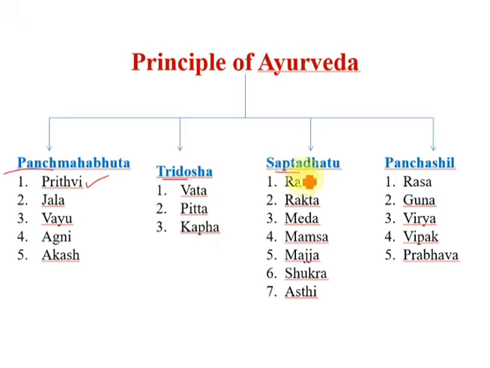Saptadhatu, sapta means 7. In that we will study about rasa, rakta, meda, mamsa, majja, shukra, asti. After that panchashila, pancha means 5. In that we will study about rasa, guna, virya, vipaka and prabhava.